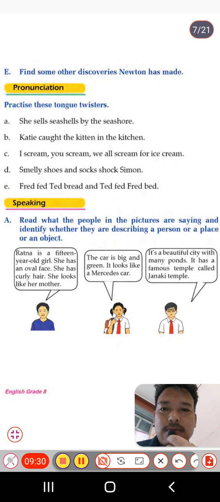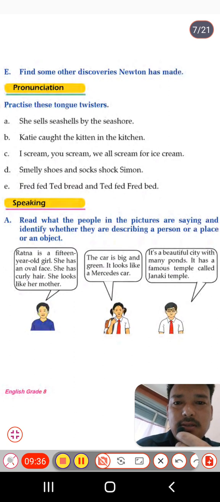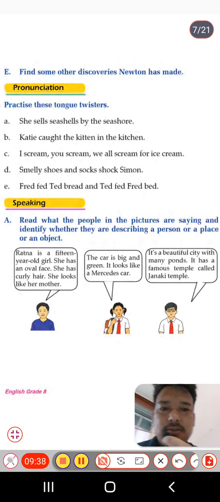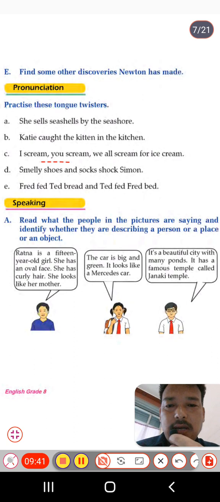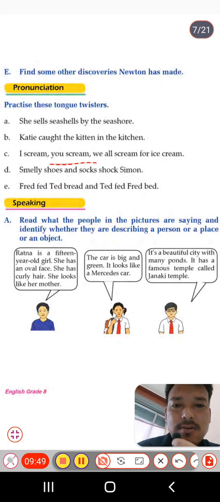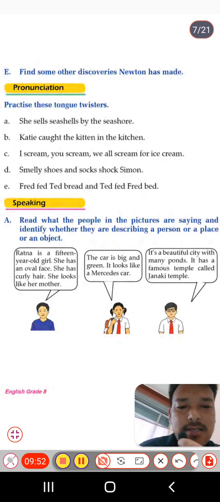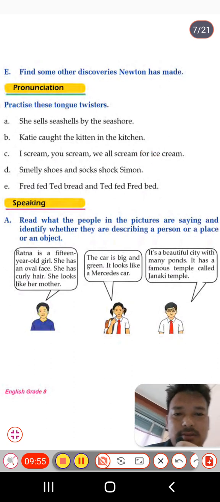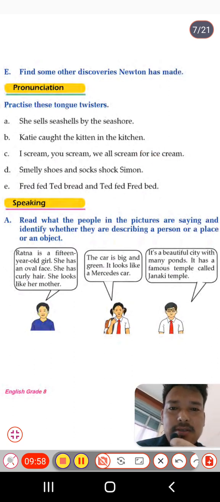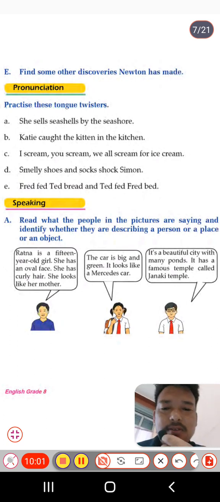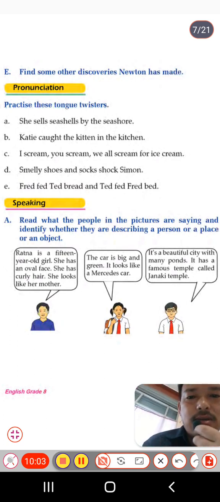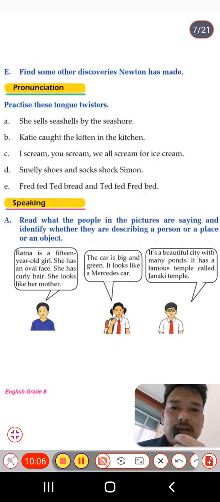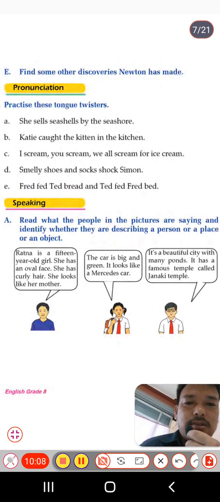And next one, B, Katie caught the kitchen in the kitchen. Kitchen in the kitchen is a tongue twister. C number, ice cream, I scream. Scream here is not a noun. Here scream means to cry. I scream, you scream, we all scream for ice cream. Means I cry, and you cry also. They cry for ice cream.